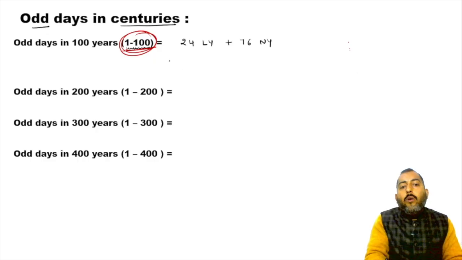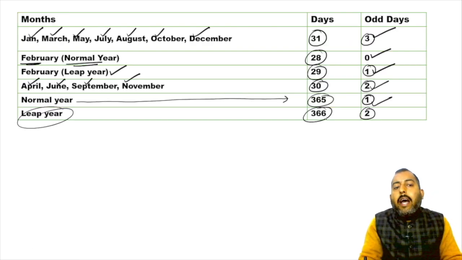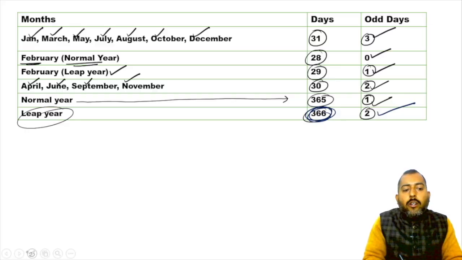Now we want to count the number of odd days. We just calculated that in a leap year, the number of odd days is 2.